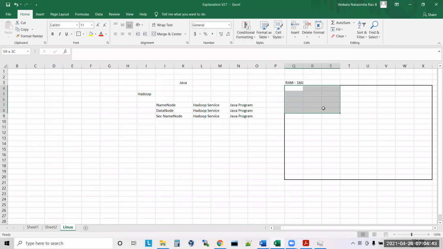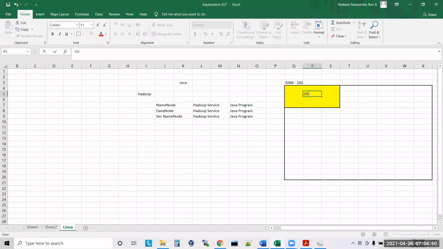It means that out of your 16 GB RAM, this 3 GB is for the OS, the operating system. Your Windows OS will be using around 3 GB of RAM. So after that, how much is left out now? I have 13 GB of space left out.